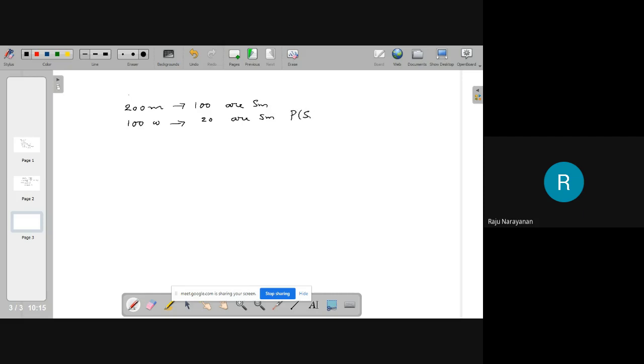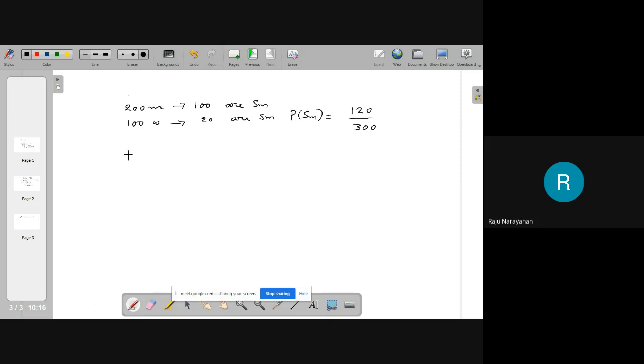You just use the classical definition of probability. There are 120 smokers and 300 people. The number of favorable cases is 120 for smokers, and the total is 200 men plus 100 women, so 300 persons are there.